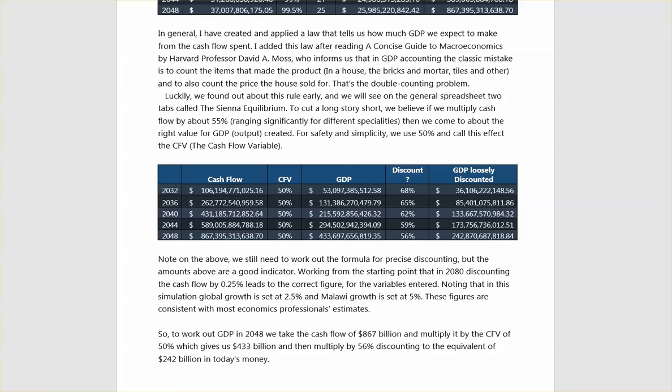So to work out GDP in 2048, we take the cash flow, 867 billion, and multiply it by the CFV of 50%, which gives us 433 billion, and then multiply by 56%, discounting to the equivalent of 242 billion in today's money.